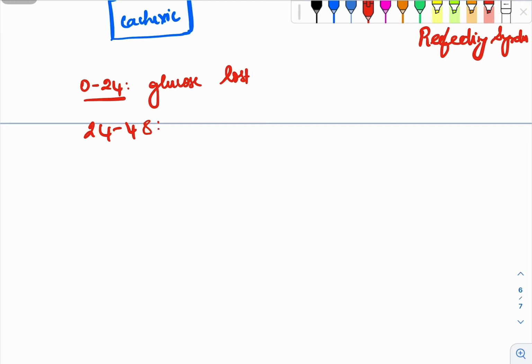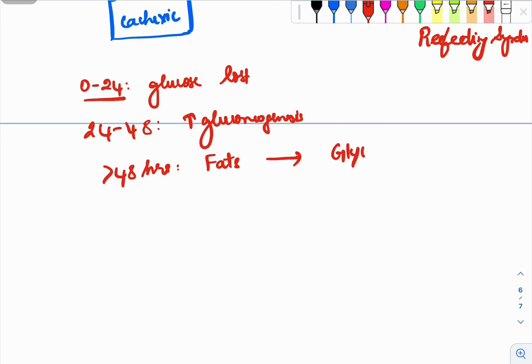Glycogen will be broken down and gluconeogenesis will be happening. And beyond 48 hours, the fats will be used as a source of energy. The fats will be broken down, yielding glycerol and fatty acids, and from there ketones, and ketones will be used as substrate by the body.